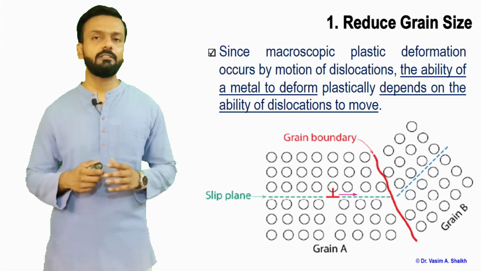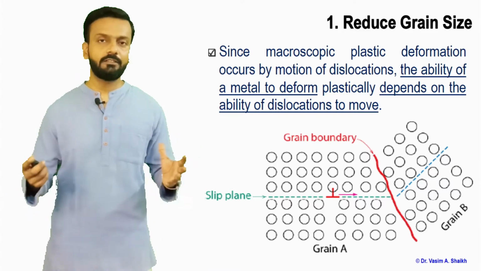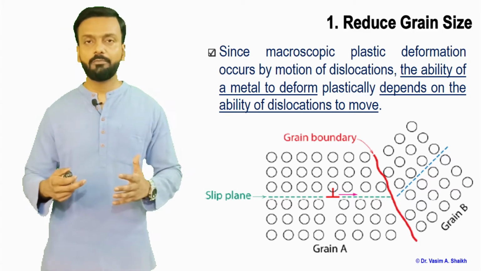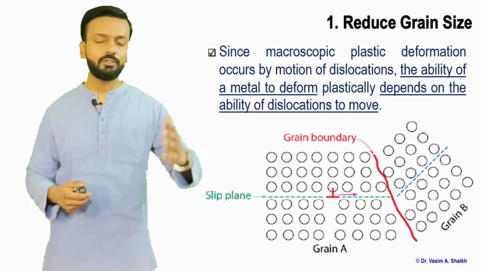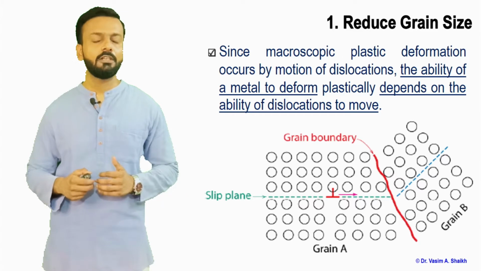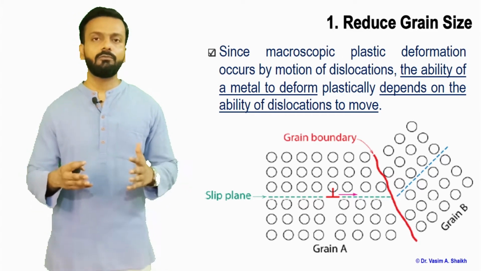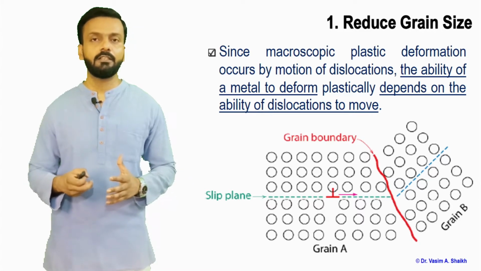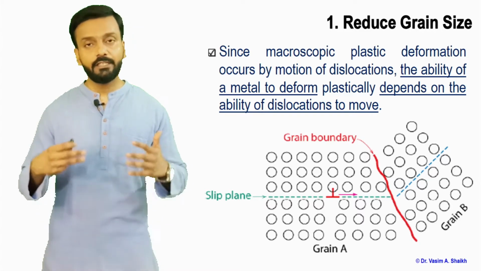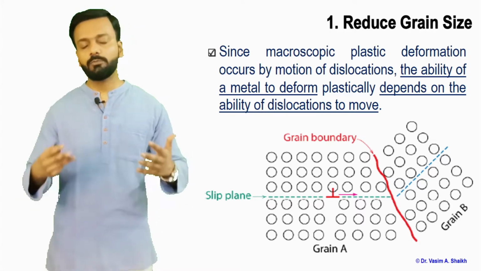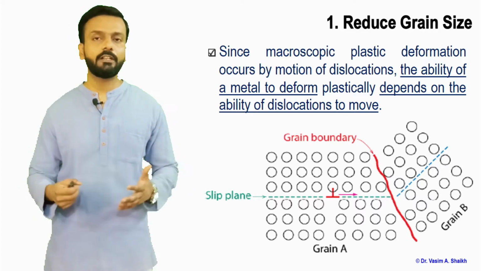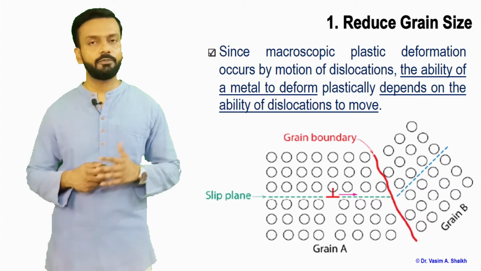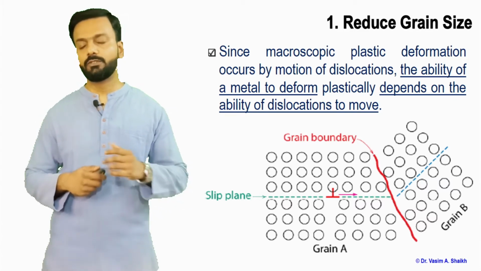When there are too many grains, there are too many grain boundaries, and more grain boundaries mean more hindrance to the movement of dislocation. That is the main fundamental behind reducing the grain size and increasing the strength of the material.